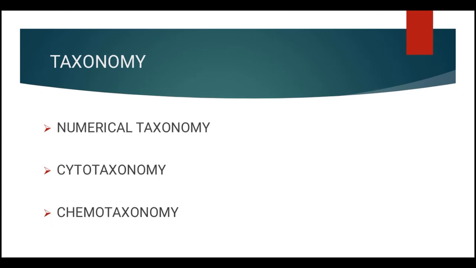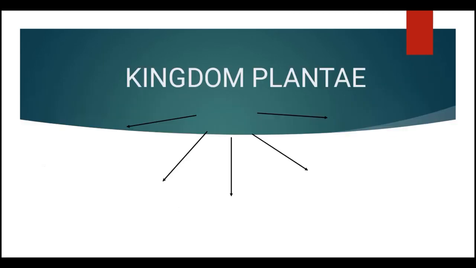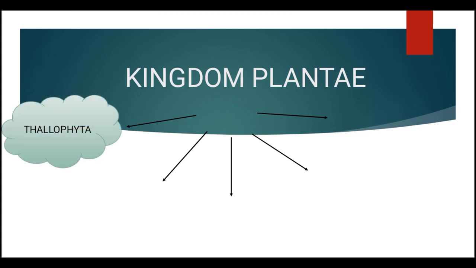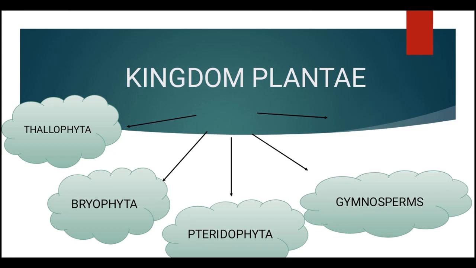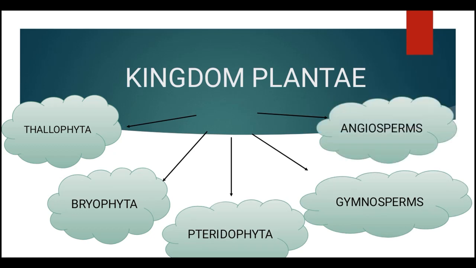So we discussed the three systems of classification, which are they? They are artificial, natural, and phylogenetic. And the types of taxonomy are numerical taxonomy, cytotaxonomy, and chemotaxonomy. So now we are going to divide our kingdom Plantae into five divisions. They are Thallophyta, Bryophyta, Pteridophyta, Gymnosperms, and Angiosperms.